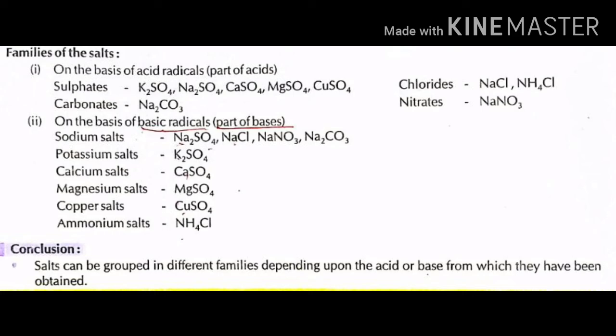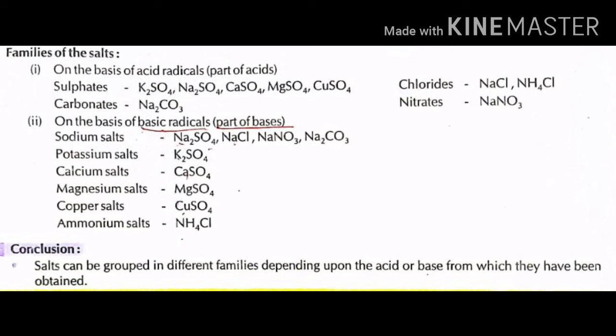On the basis of basic radicals or the part of the bases, the above salts are grouped into sodium salts, potassium salts, calcium salts, magnesium salts, copper salts and ammonium salts. Sodium salts are Na2SO4, NaCl, NaNO3 and Na2CO3. Potassium salts: K2SO4.